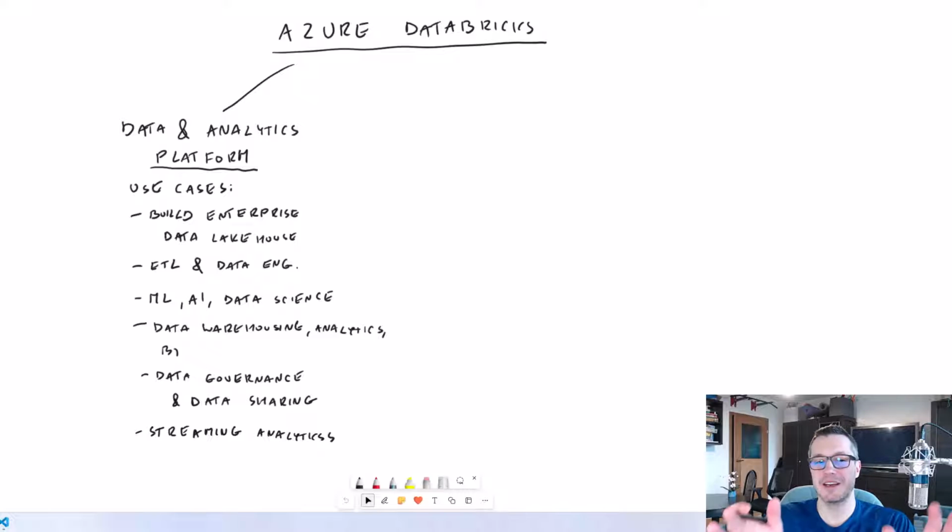So as you can see, we've got many use cases where this Databricks thing could be used. And if you go through documentation, and I encourage you to go at least through the overview page from Databricks, it is indeed a platform. It can be used in various places inside our BI solution.